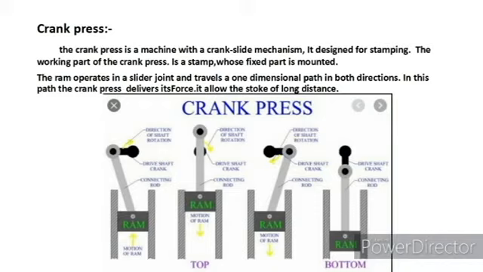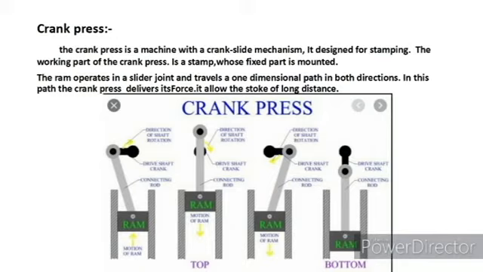In the first diagram we can see that a ram is attached with a rod with a crank. In the second, the crank is moved upward. The ram goes to the top of the notch, and in diagram 3 we can see that the crank is moved to the right side and the ram gets down, and fourth, the ram hits the bottom.